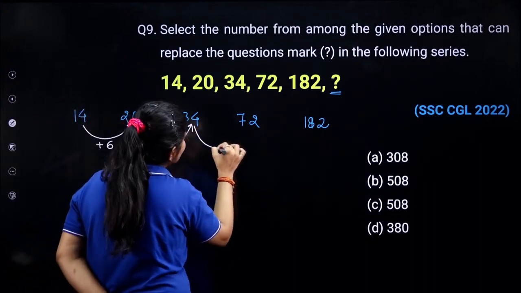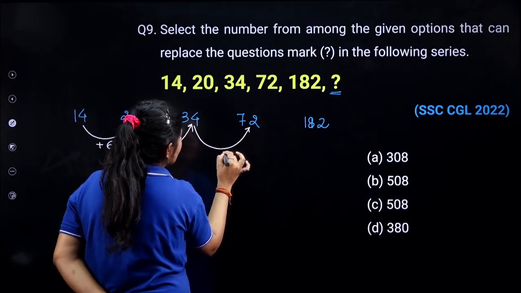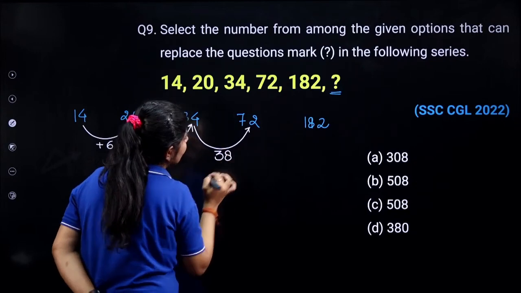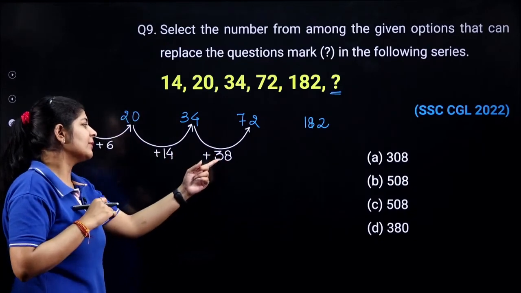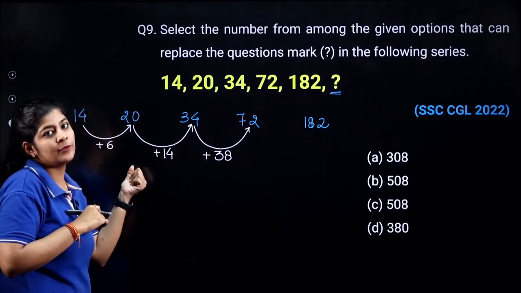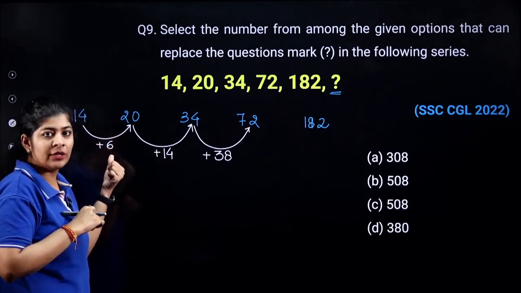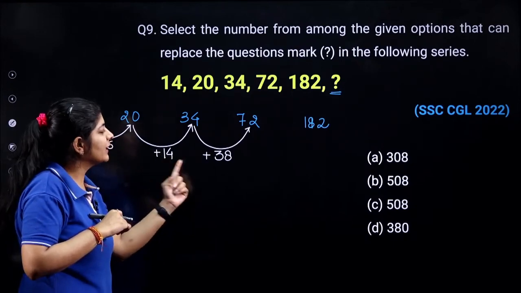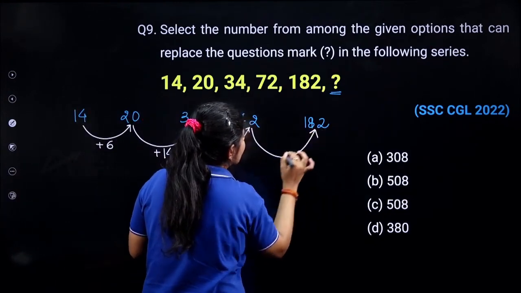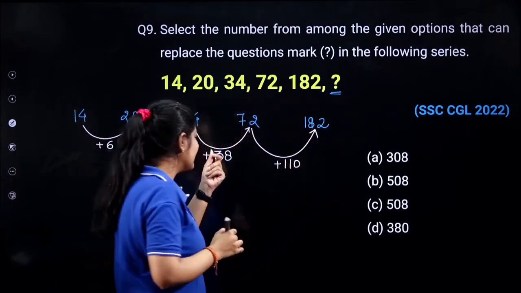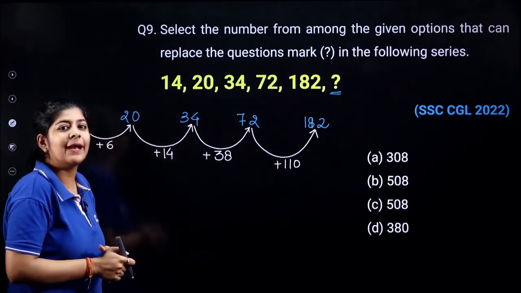Okay, what is the difference we are getting over here? So here I am getting 38. Plus 38. But if I find out the difference between these two, I am not getting the same pattern over here. Here I was just multiplying this term by 2 and adding 2 to it. But when I apply the same pattern over here, I am not getting 38. If I find out the difference over here, I'll get a difference of 110. Again, if I apply the same pattern, I'm not getting the pattern over here. That means there's some different pattern.